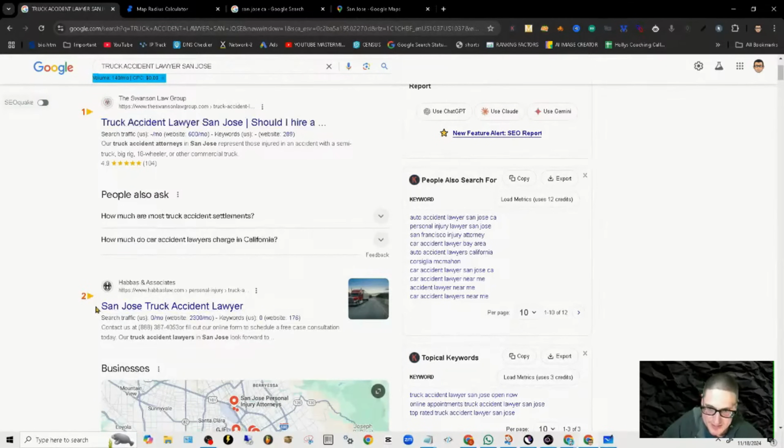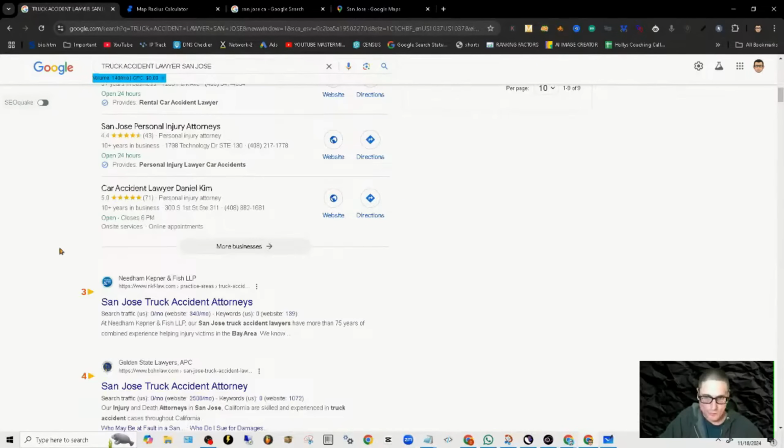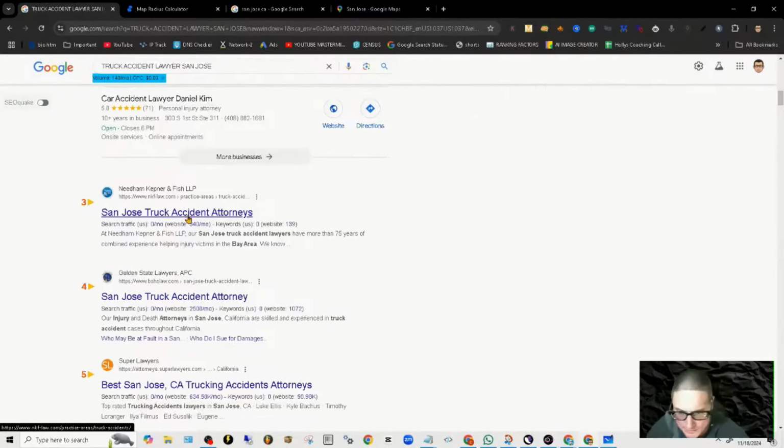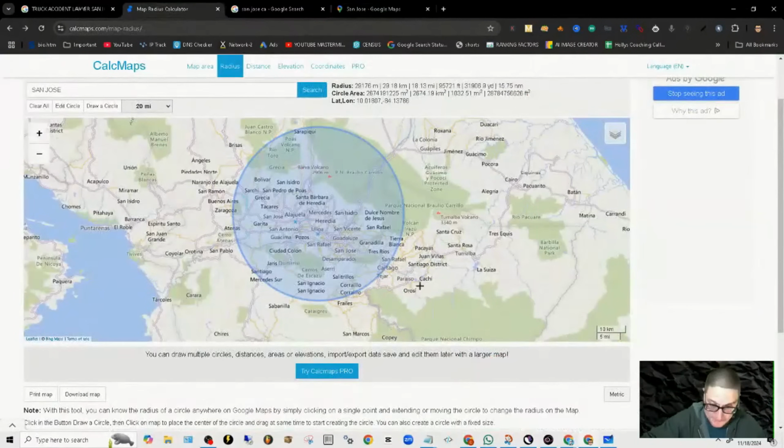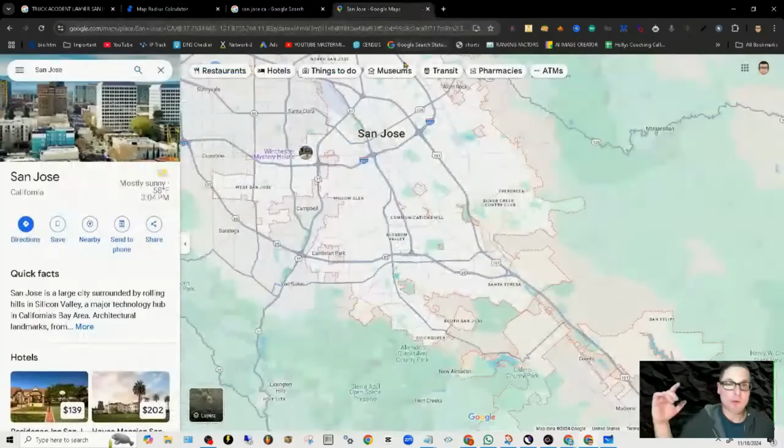When we go down this list here, Habas, we can see the page that they're providing here, personal injury. We scroll past the map pack. We go to Needham, right? We can see the page that they're providing. We want to look at the identifiable market. We want to look at the area that we're willing to target, and we want to look at the area